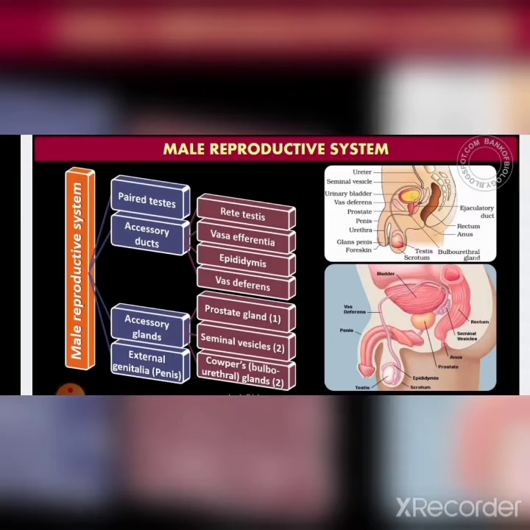The accessory ducts are further divided into rete testis, vasa efferentia, epididymis, and vas deferens. The accessory glands are of three types: prostate gland, seminal vesicles, and Cowper's gland, also referred to as bulbourethral glands. Now we'll study the testes.